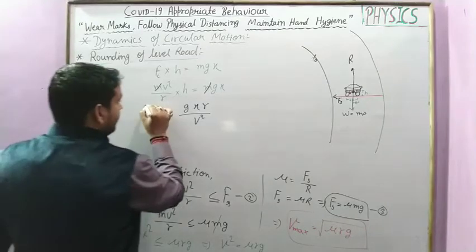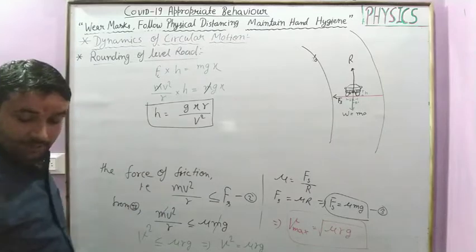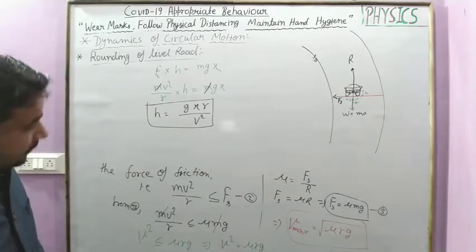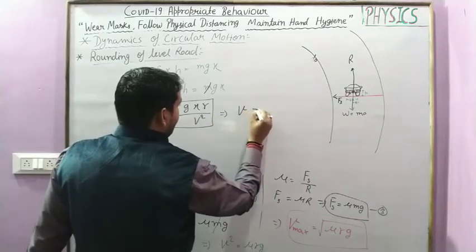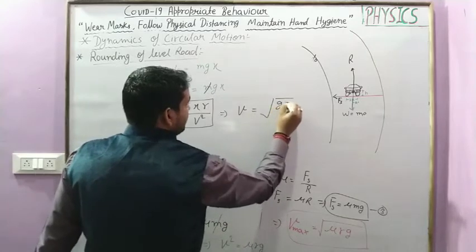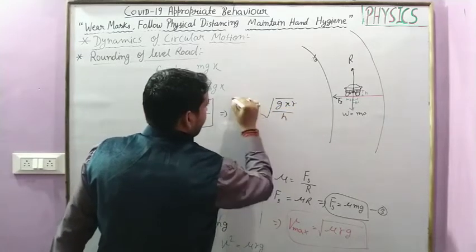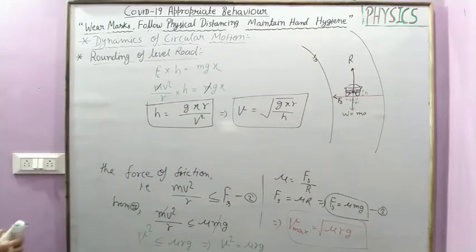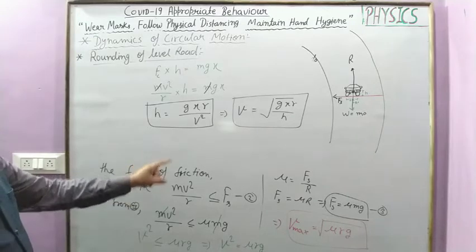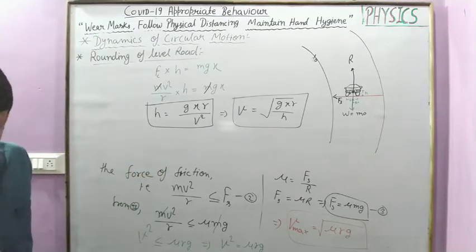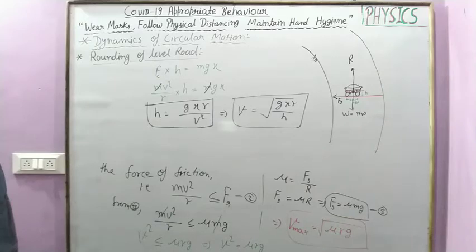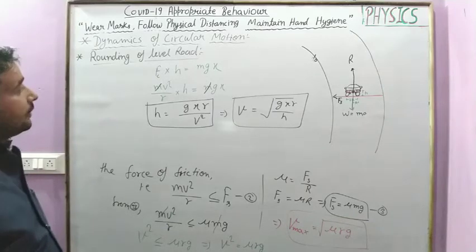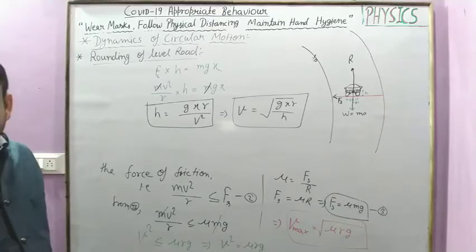This is the height of the vehicle, and from here we also calculate the velocity, which is square root of gxr upon h. This is the velocity of the vehicle at the level road when the vehicle takes a round. Now second, we learn about banking of road.